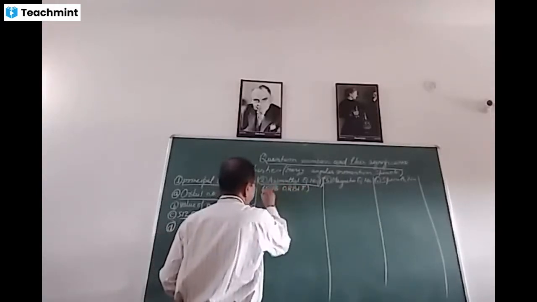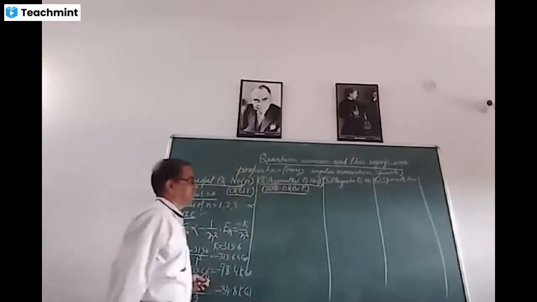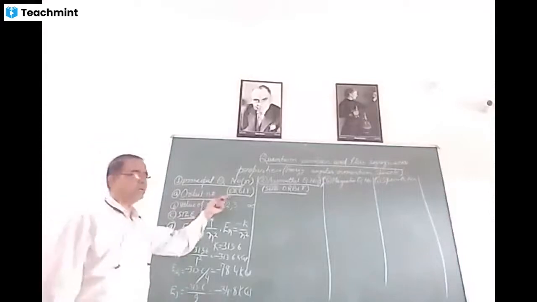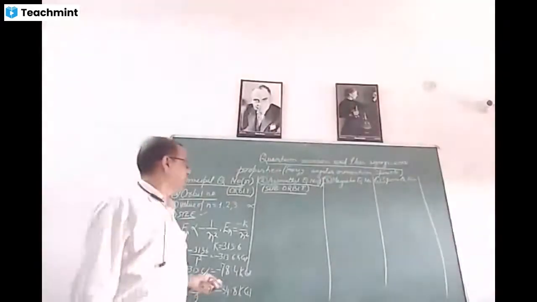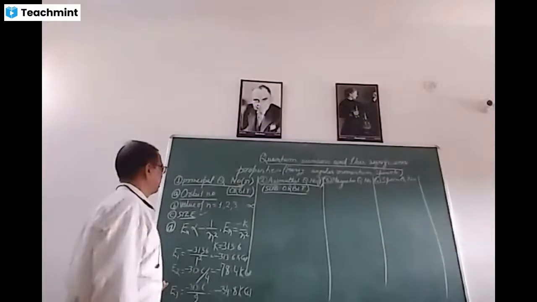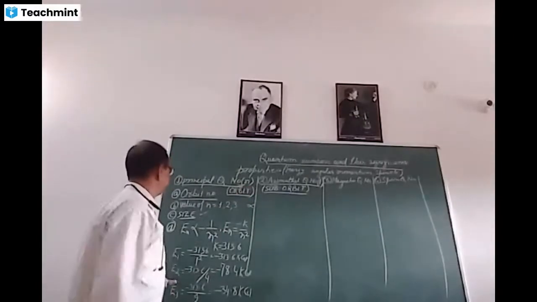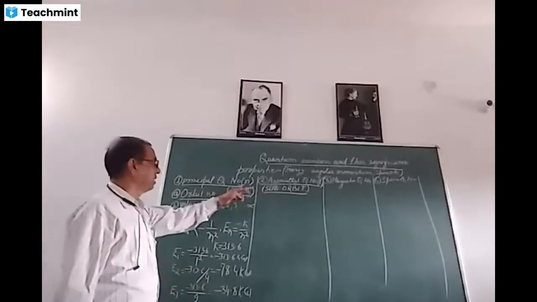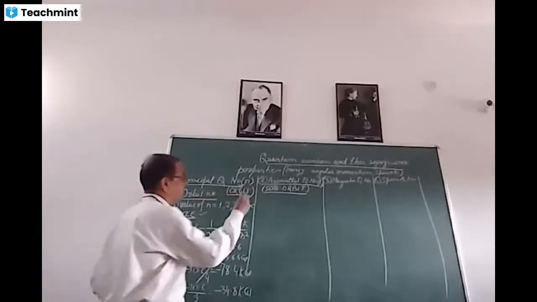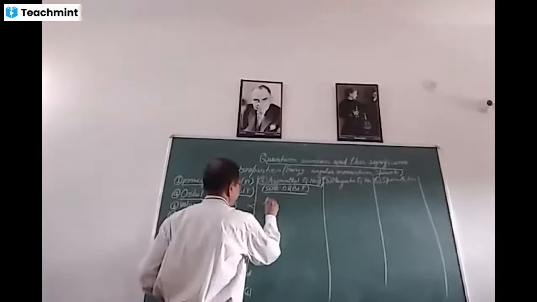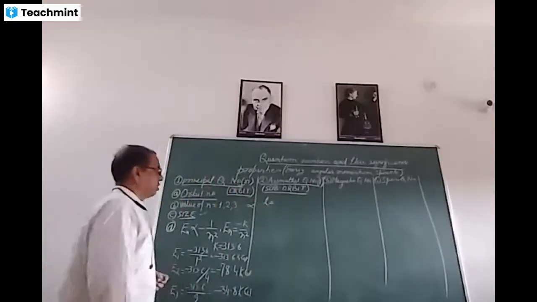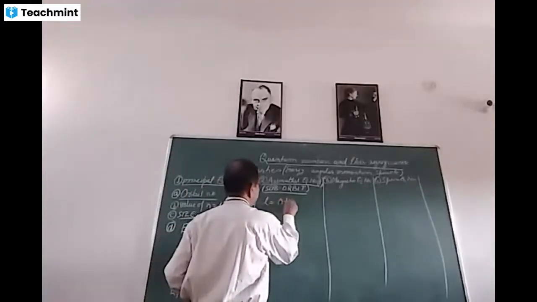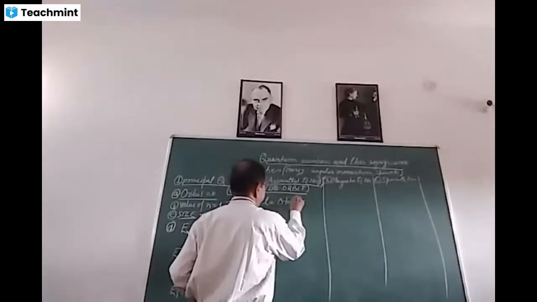There are suborbits in orbits. The azimuthal quantum number determines the suborbit present in a particular orbit. And as the suborbit is in the orbit, the value of L also depends on the value of n, that is, its value is 0 to n minus 1.